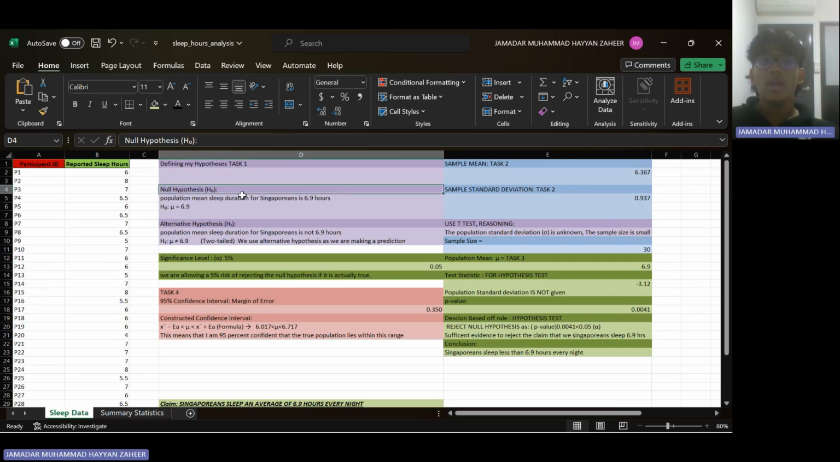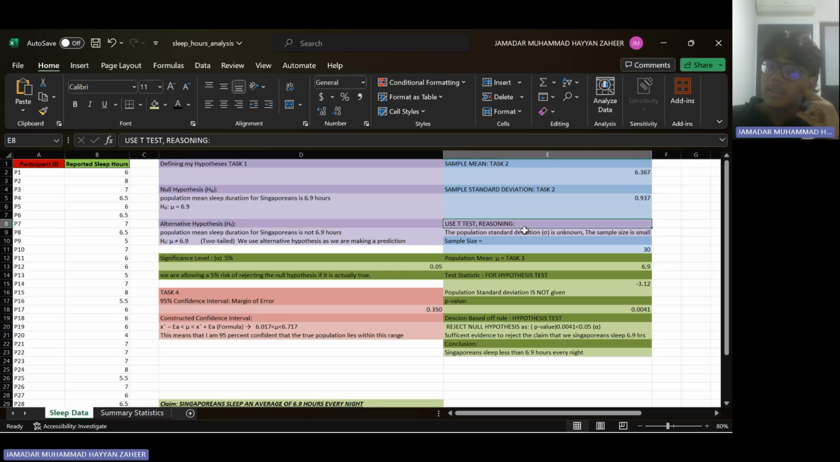My null hypothesis here is H0, that population mean sleep duration for Singaporeans is 6.9 hours. My alternative hypothesis, H1, is that population mean sleep duration for Singaporeans is not 6.9 hours. I'll be using a two-tailed test as I'm trying to figure out if there's a significant deviation between my sample mean and the population mean in the positive or the negative direction, in either direction. So it could be maybe 7.1 hours of average sleep, or it could be 5.9 hours of average sleep, for example. And we also use the alternative hypothesis here as we're making a prediction.